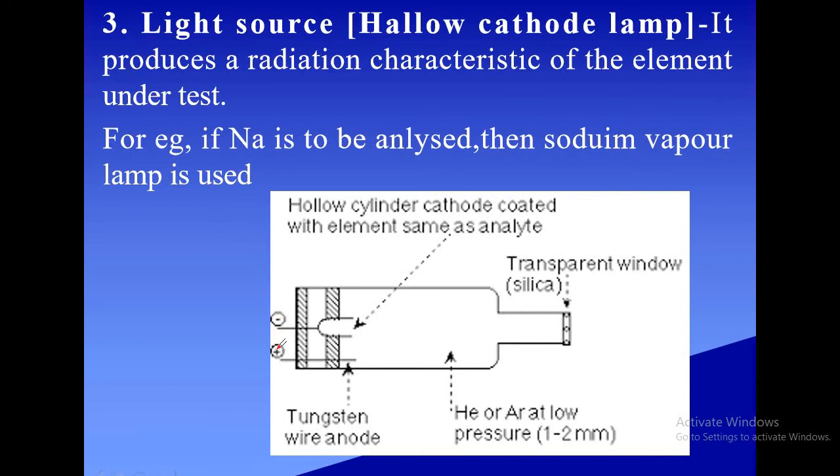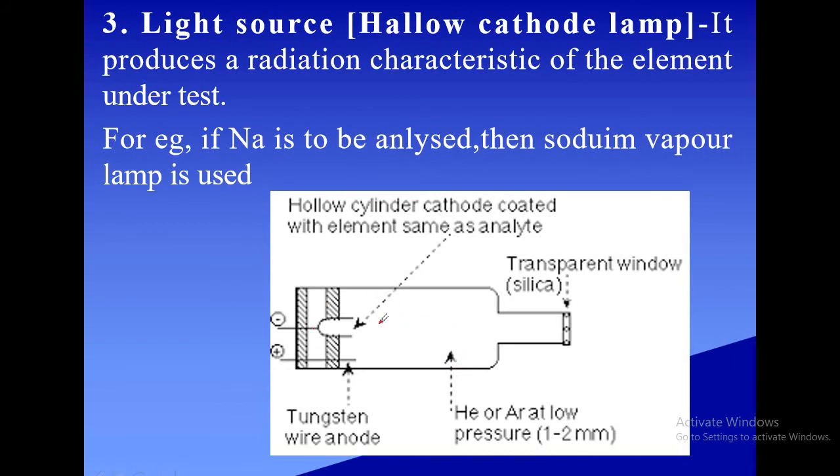When voltage is applied across these electrodes, ionization of the inert gas atoms takes place, and these ions are accelerated towards the cathode. As a result, sputtering of atoms takes place from the cathode. Sputtering means surface metal atoms get ejected from the metal surface of the cathode. Now these metal atoms which are ejected will come in contact with the inert gas atoms.